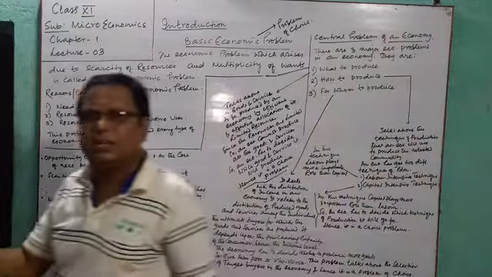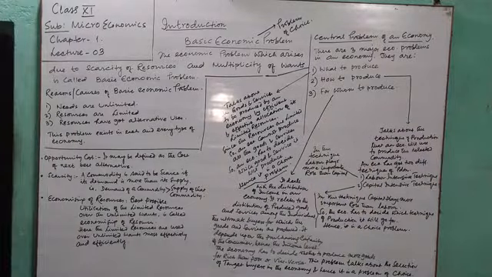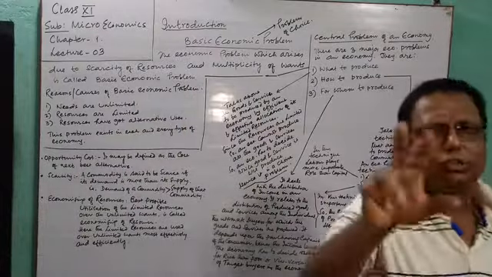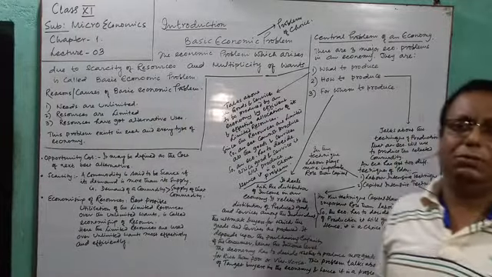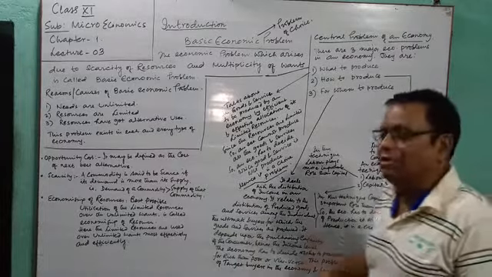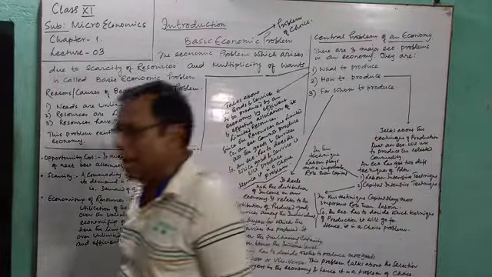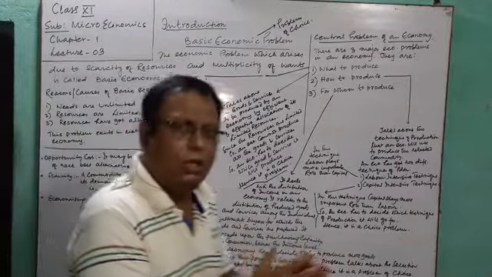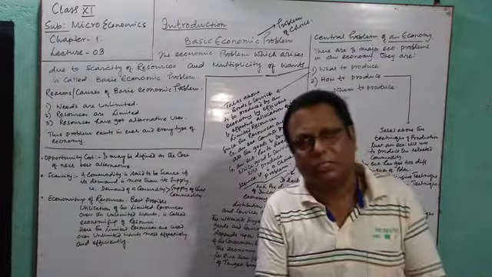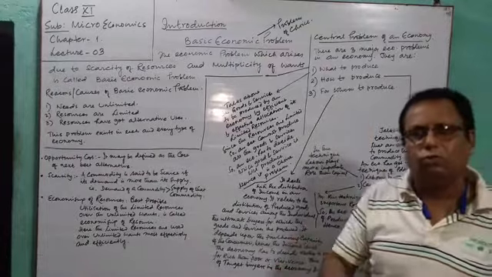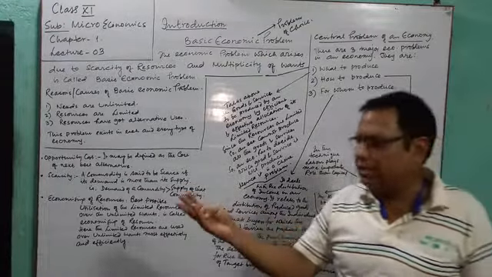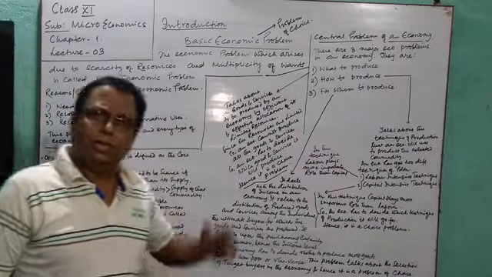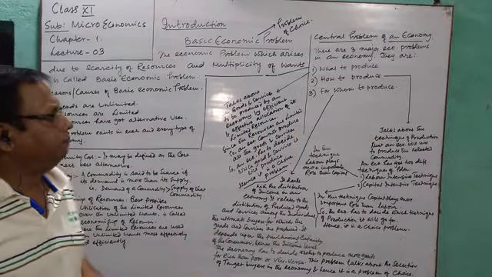In a socialist economy, the central problems are solved by the planning mechanism. Our country has a mixed economy, a judicious mixture of capitalist and socialist economy. Here we use both the price mechanism and the planning mechanism to solve the central problems of our economy.